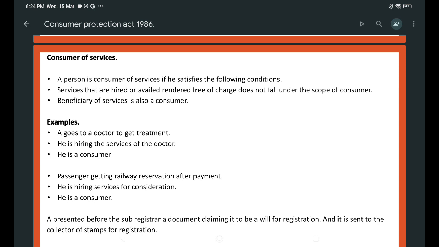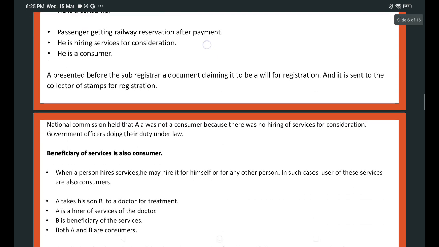For example, A goes to a doctor to get treatment. He is hiring the services of a doctor. A is a consumer. A passenger getting a railway reservation after payment is hiring services for consideration. He is a consumer. A presented before the sub-registrar a document claiming that it is a will for registration, and it is sent to the collector for stamps for registration.